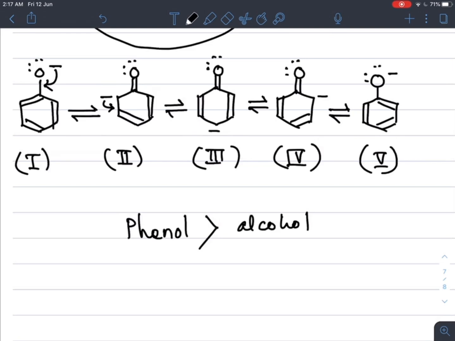Here we complete the acidic character of alcohols and phenols.